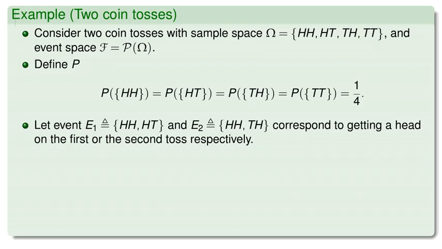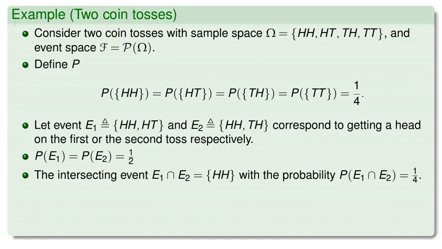Let event E1 be {HH, HT}, which corresponds to getting a head on the first toss. Let event E2 be {HH, TH}, corresponding to getting a head on the second toss. The probability of E1, P(E1), is 1/2, and similarly P(E2) is 1/2.